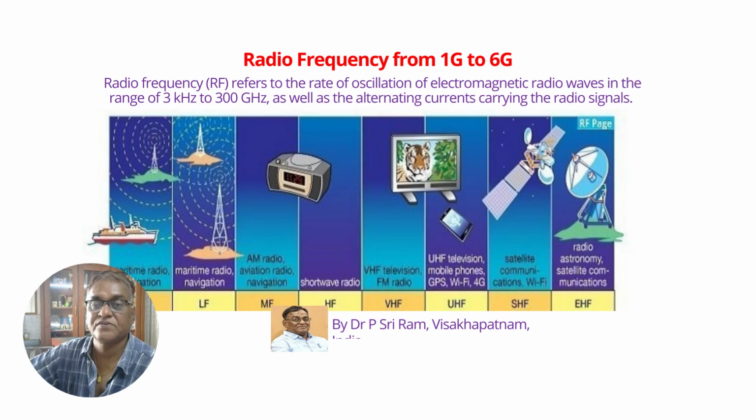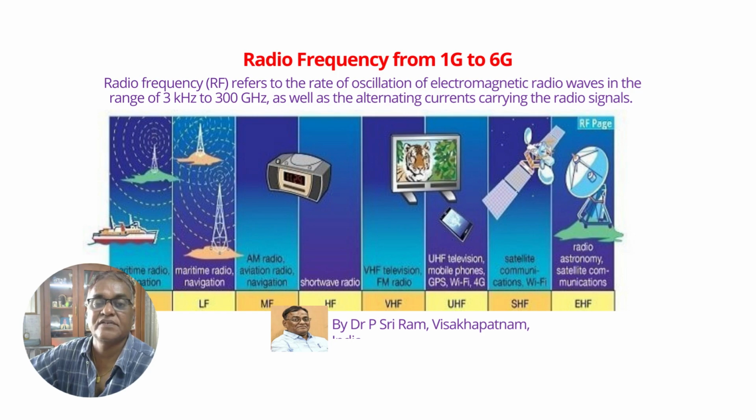Dear friends, today we are going to discuss the radio frequency ranges that are being used from 1G cellular technology to 5G cellular technology. The radio frequency ranges start from VLF, around 3 kHz, and go up to 300 gigahertz in 5G technology.